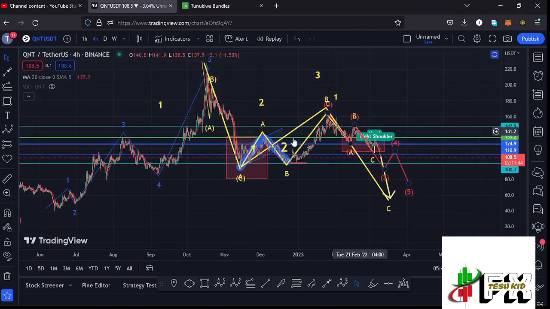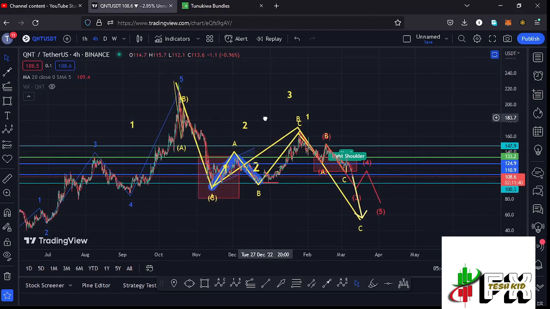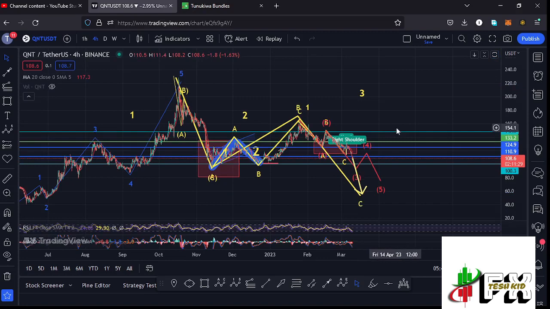And once the higher Elliott wave count 2 plays out, then we can expect an impulsive wave to the upper side in the formation of this higher Elliott wave count 3. And once that plays out, we can also sketch out new target areas to the upper side in the formation of that wave 3. And that is what I'm expecting here on the short-term scenarios, and those are my breakdown targets.